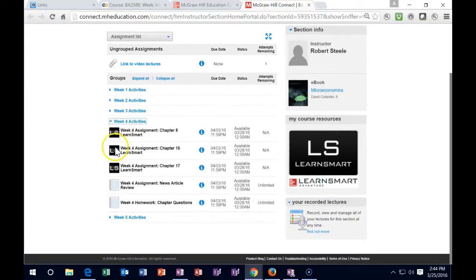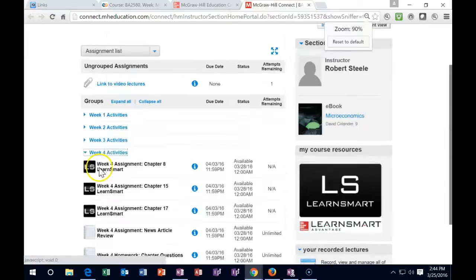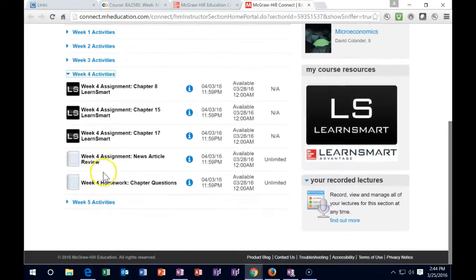We've got the Learn Smarts. Hopefully those are pretty standard now to pick those up. And then we have our news article, and then the homework is going to be the chapter quizzes. Now remember, the chapter quizzes are going to be good practice for the test, which will be in Moodle Rooms. You can take it multiple times before the end of the week, but you can't take the practice quizzes again after the week closes generally, because it should give you the answers after the close of the week. So keep that in mind.